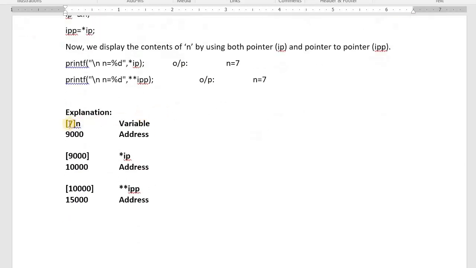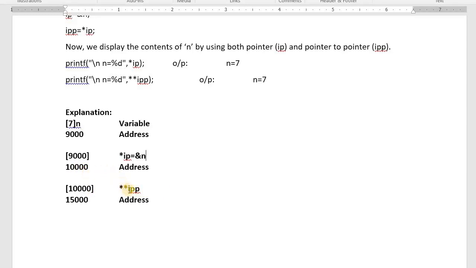See here. n is a normal variable, it is having 7. It is having the address 9000. Assume I want to store the address of this variable. I need one pointer. This pointer is also a variable, as I told you already. In this pointer we store the address of the first variable, that is ampersand n. Now a pointer variable is also an address variable. Pointer is also a variable. It is also having an address. Assume 10,000. I want to store this address somewhere. Then I need pointer to pointer.